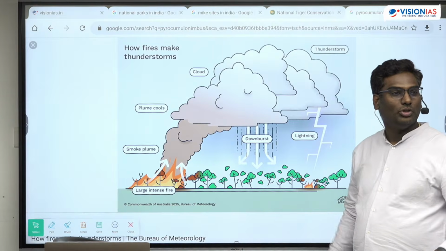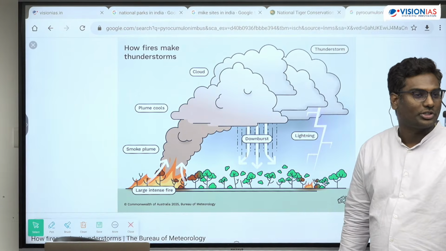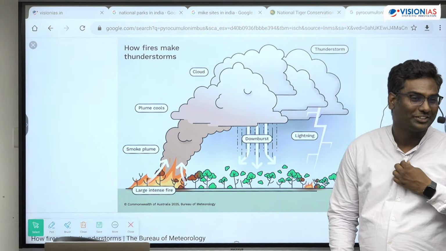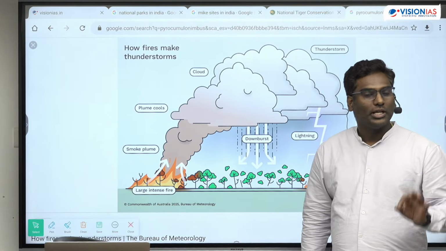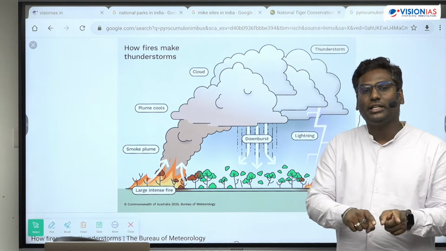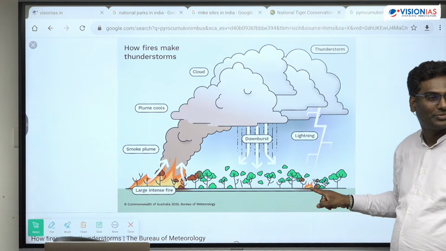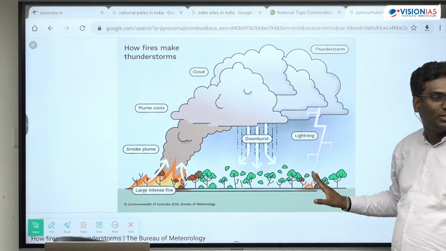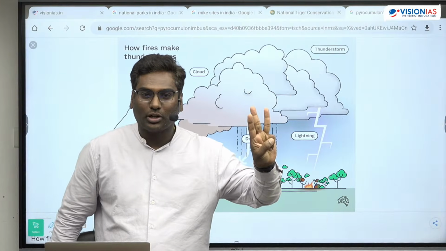They will ask you: pyrocumulonimbus formation requires intense low pressure that is created by forest fires. Yes, low pressure, because at 800 degrees Celsius it is low pressure. Got it? Second thing: they will ask whether pyrocumulonimbus, instead of suppressing the forest fire, will actually exaggerate it by initiating fires elsewhere. Yes, lightning. Lightning will strike somewhere else, resulting in ignition there, so the forest fire expands. This is pyrocumulonimbus. So there are three types of rain-bearing clouds.